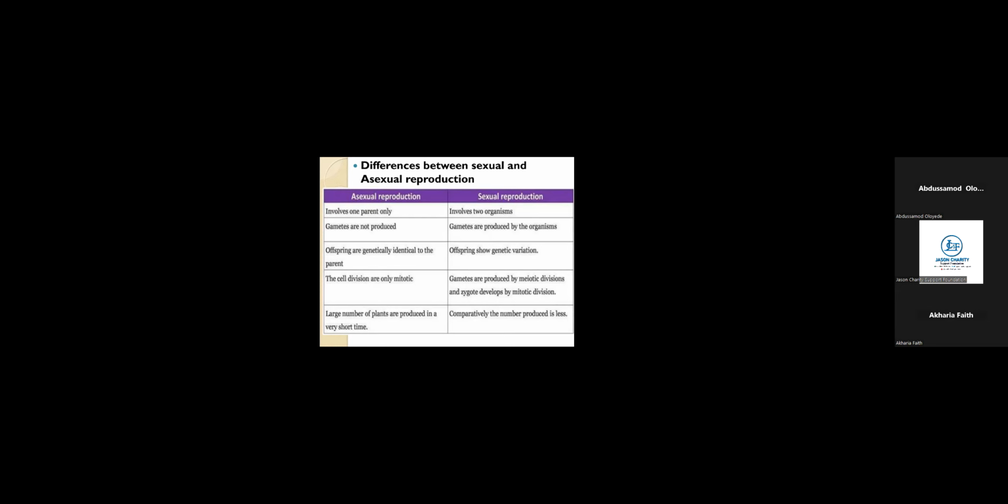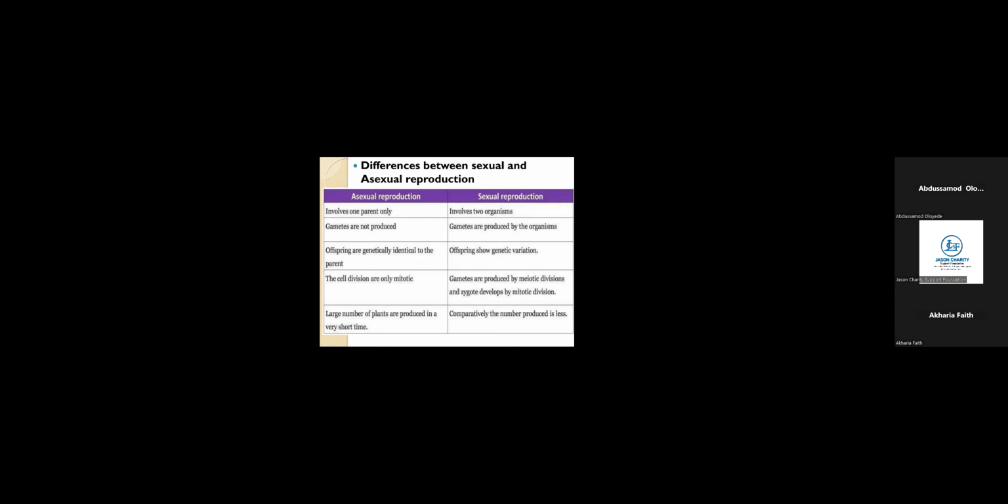The reason is because the division of the cell occurs in meiotic, which leads to the formation of only two daughter cells. After the sex cells have been produced, the coming together of the sex cells leads to the formation of a newborn, a zygote. From the zygote, the growing of the zygote occurs through the process known as mitotic cell division. Don't forget, I said before that mitotic is just based on the growing of an organism.